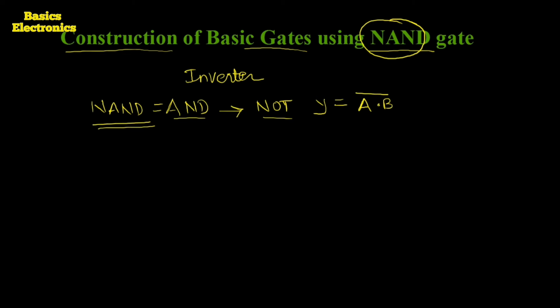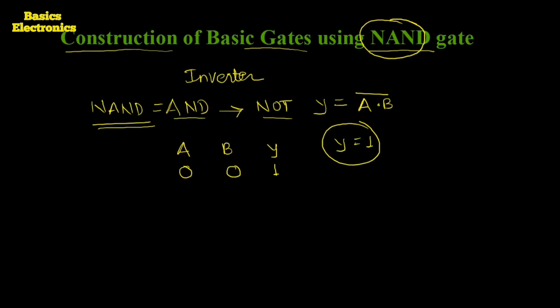If we draw its truth table, it has two inputs, a and b, and the output is y. If a is 0 and b is 0, then the output y is equal to 1, because the output of the NAND gate is logically high if any one input is logically low.